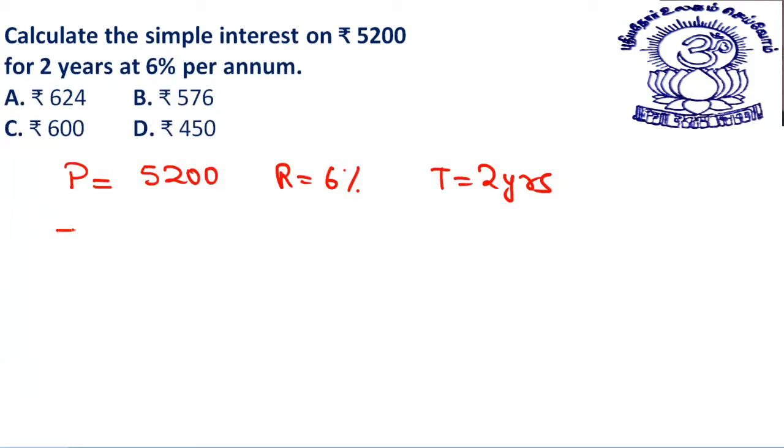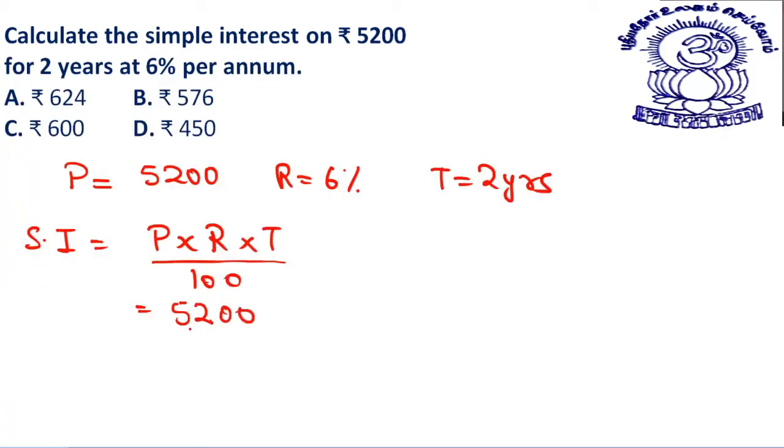So what is the interest? The formula for simple interest is principal into rate into time divided by 100. Straightforward. So that will be 5,200, the two zeros will be cancelled by 100. Rate is 6, time is 2.